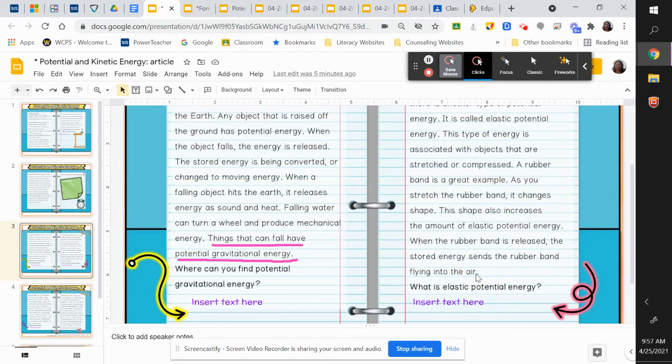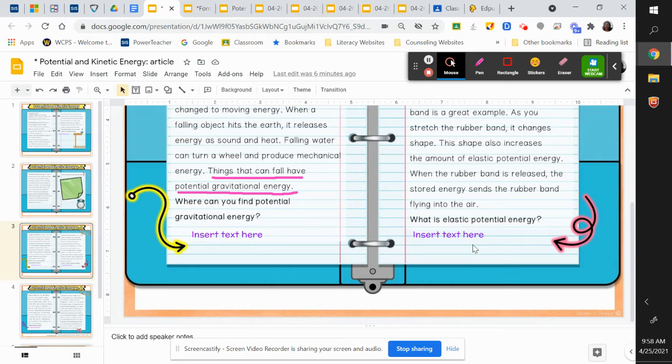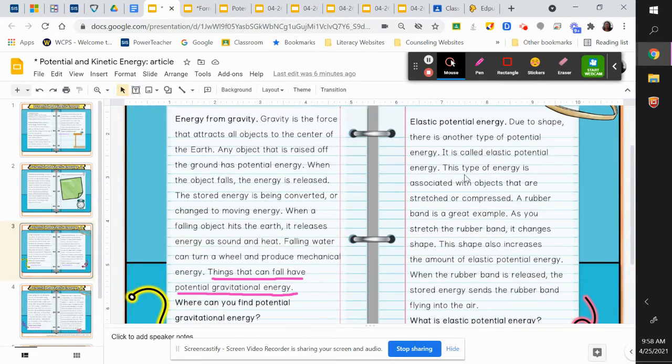Okay, so you're storing the energy. You're going to store that energy, and then all of a sudden, when you release it, it can move, but it's stored up. You're making it stretch, and then it's stored. So they're asking us here, what is elastic potential energy? So let's think about that. What is elastic potential energy? And at the top, there's some sentences here that talk about it. It is called elastic potential energy, but what is?